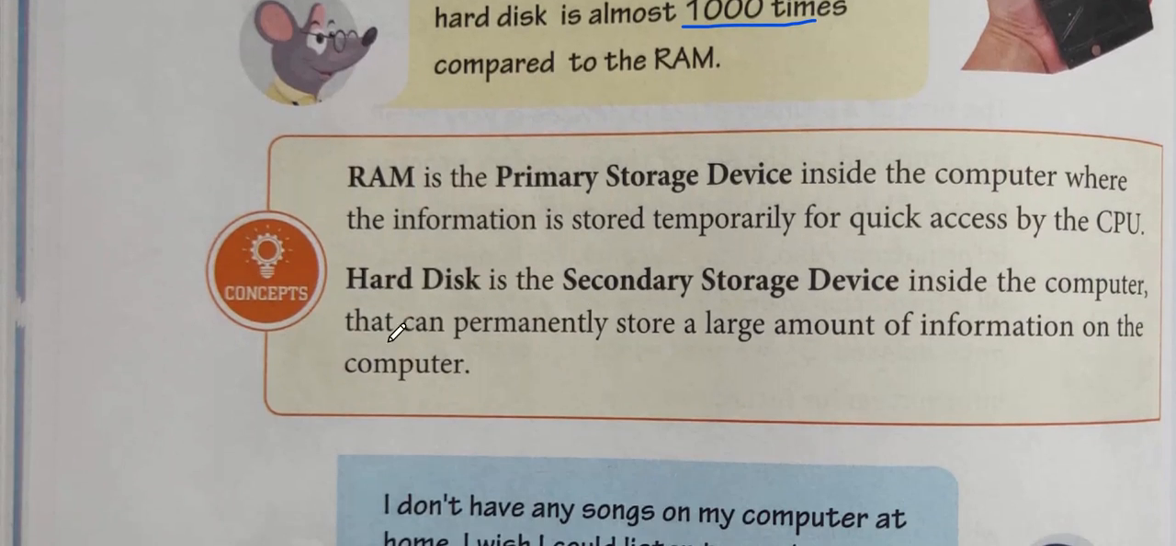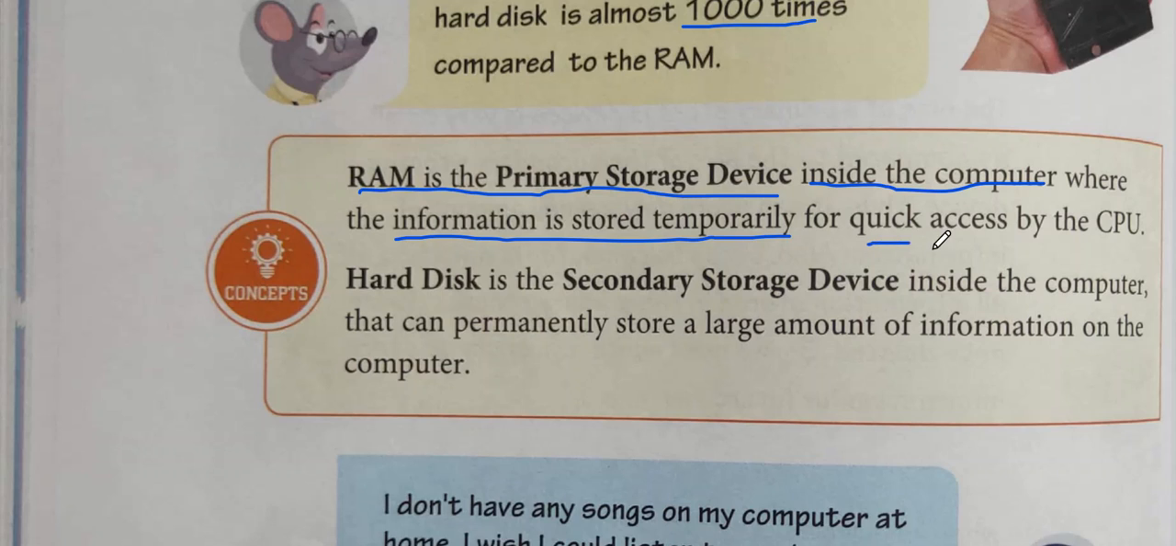Now please underline again, the concept block has come, therefore please underline the line. RAM is the primary storage device inside the computer where the information is stored temporarily for quick access by the CPU. Now in this line we got various information, like one is the another name for the primary storage device is RAM. Second is it is inside the computer, and third is it is used to store the temporary information.